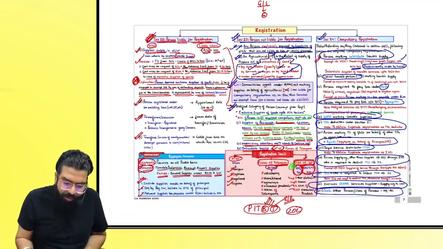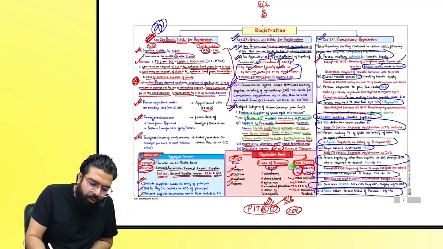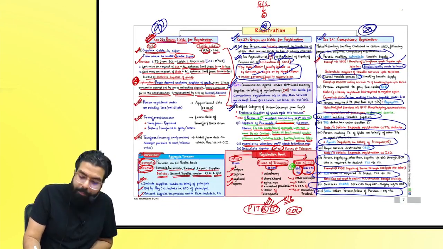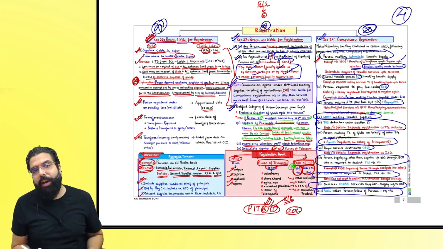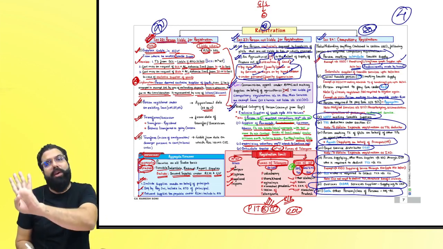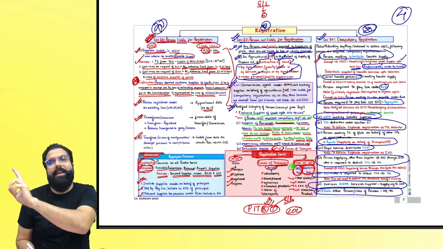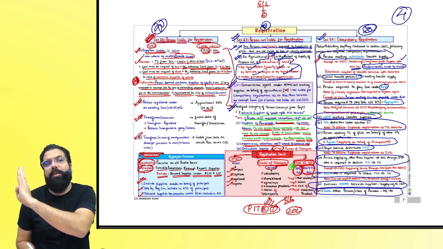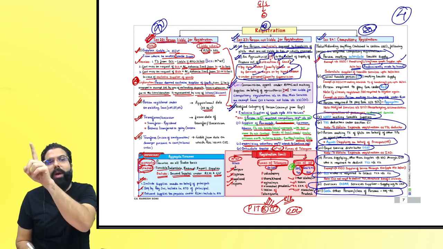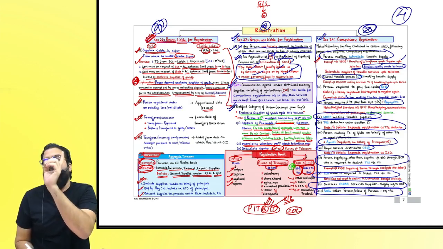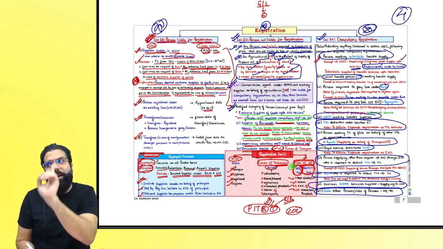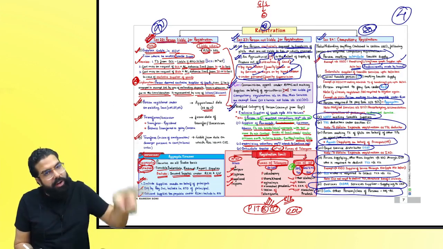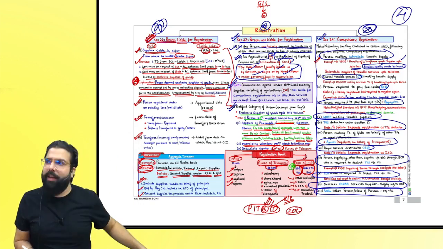Section number 22, section number 23 and section number 24 are A graded for your exam. They will ask a 4 marks question on this. Section number 22, 4 cases. Who are liable? Supplier, existing registered person, transferee and transferee in case of court order or tribunal order. Section number 23, 2 cases. One, the persons who are not liable to pay any tax or supplying wholly exempt, not required. Agriculture is not required. 23, 2 notified category. 24, compulsory registration is required.